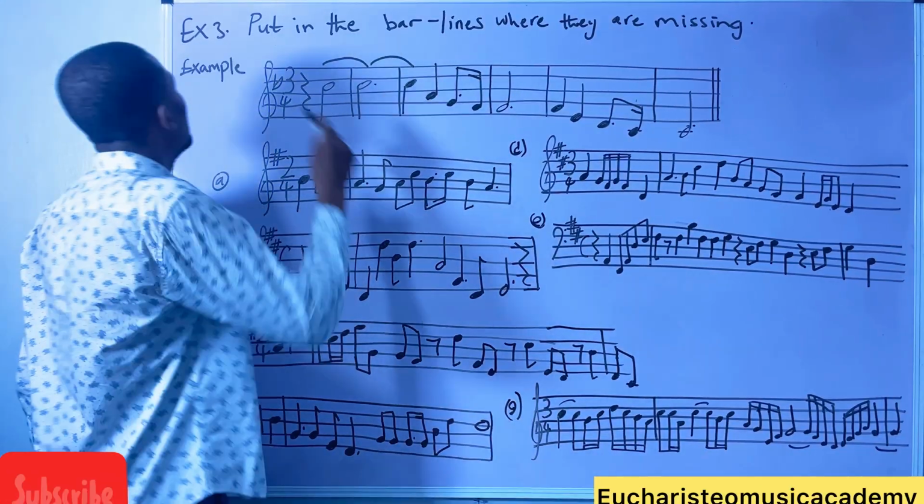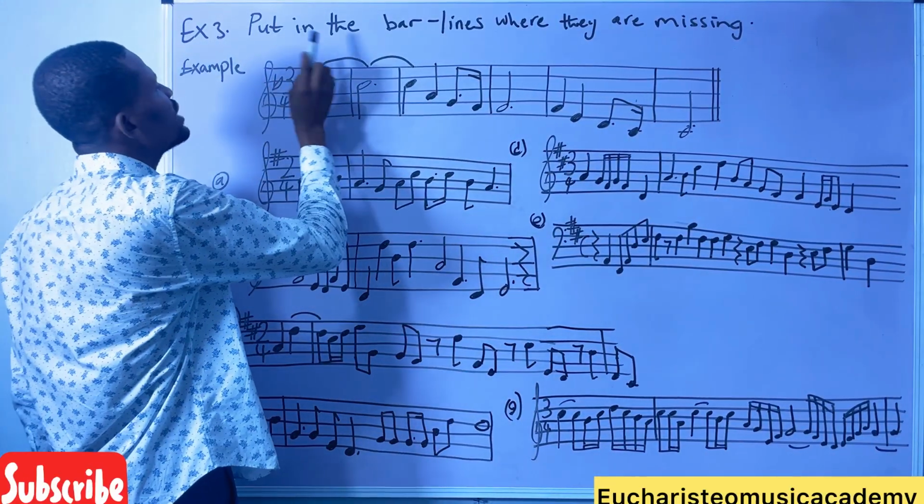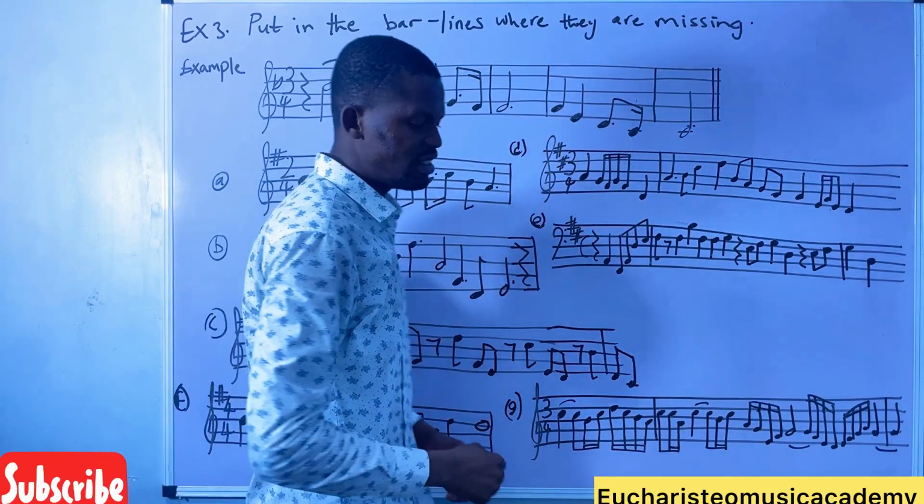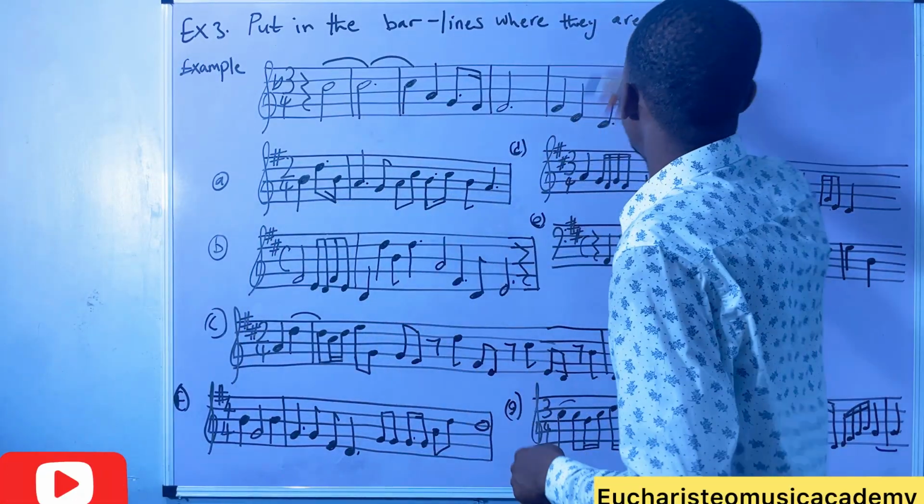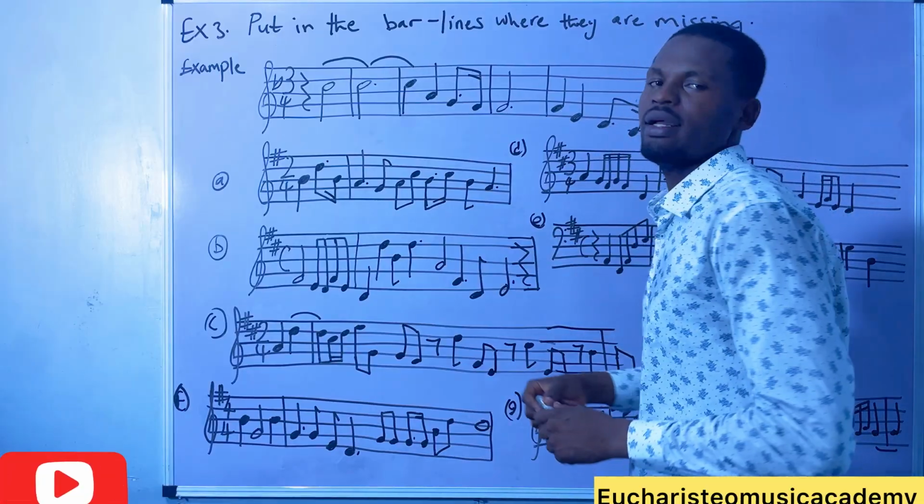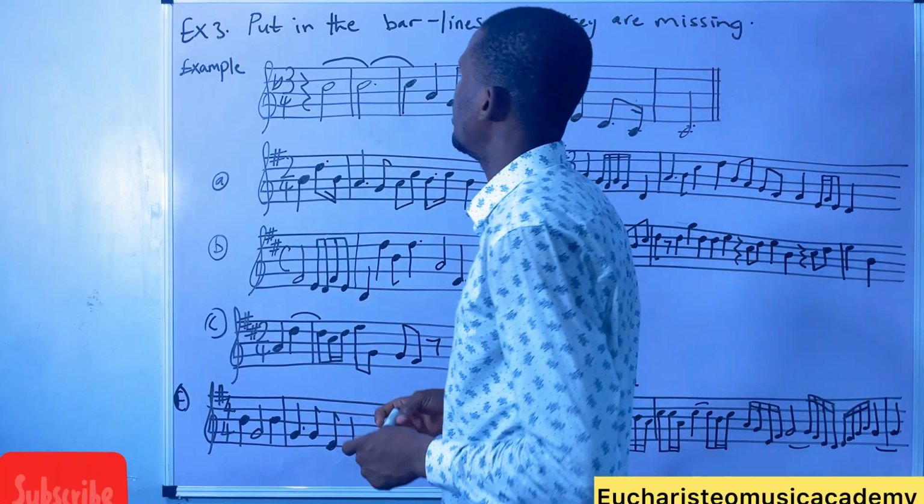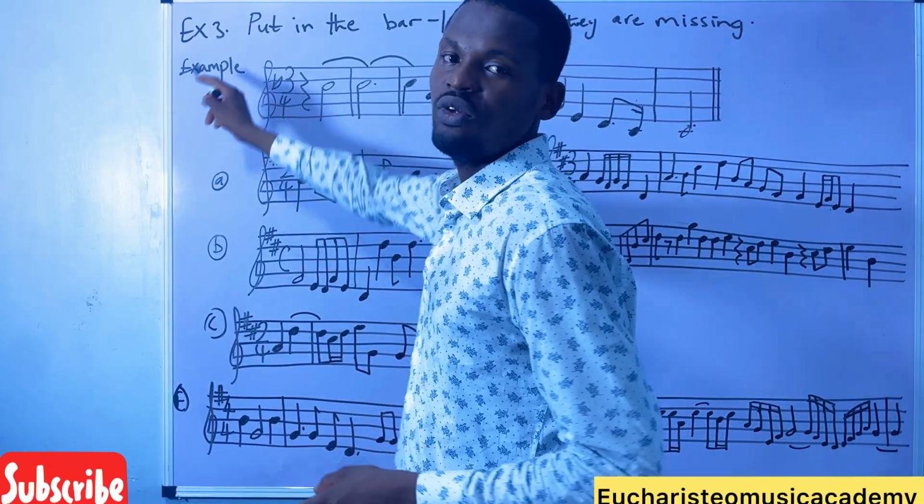Now, exercise 3. Put in the bar lines where they are missing. You are asked to put the bar lines. Now let's go. Let's do the first example.